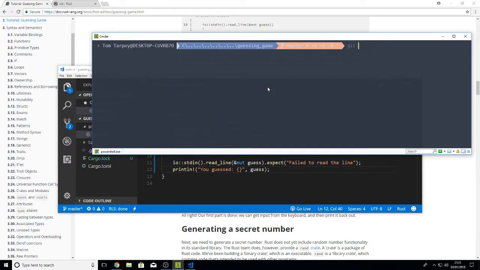I'm just going to save this and we'll do another commit. I'll just add dot again, shouldn't be a real problem. Let's do a commit. Started adding take input from user and display it back to them. There we go.